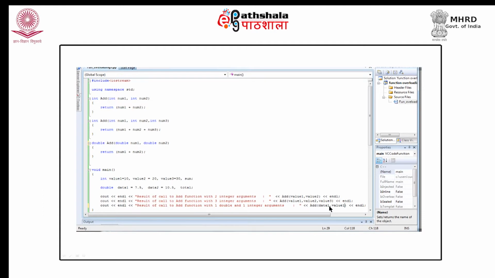So, some implicit conversion has to take place to make this call workable. Now, there are 2 possibilities: either data 1 can be converted to integer and this can be bound to the first one, or value 2 can be converted to a double value and this call can be bound to the third definition. Now, both possibilities are there. Now, it is a question for the compiler whether to go for the first one or the third one, that is, whether to convert data 1 to integer and then bind this call to this function, or to convert value 2 to double and bind this call to this function.